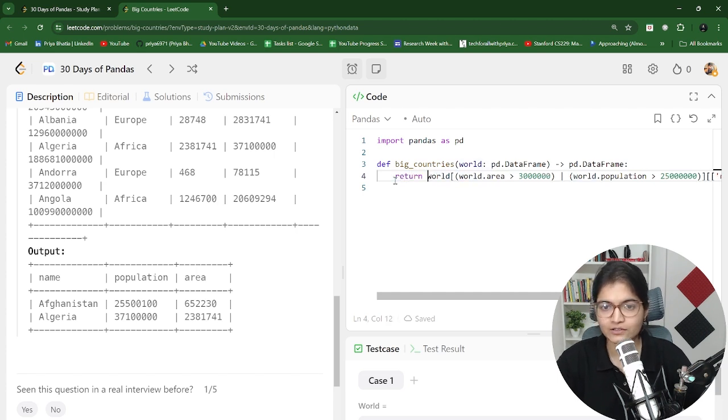I think we can directly return this solution and we will get the result.